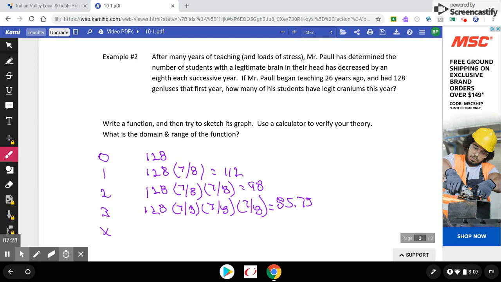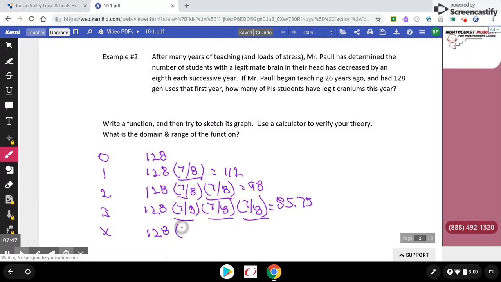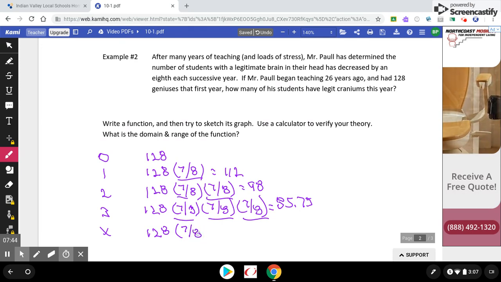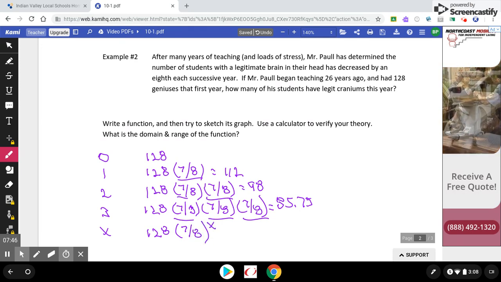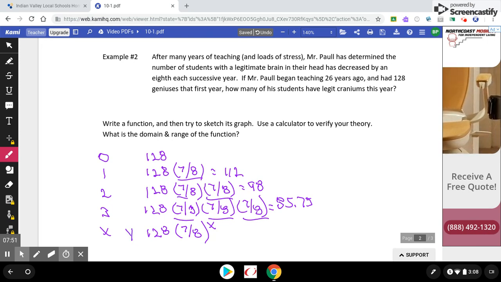So basically what we're saying, after x number of years, no matter what, we're starting off with 128. And for year 3, 7/8 cubed. For year 2, 7/8 squared. Year 1, 7/8 to the first. Well, we're doing exponents, exponential functions. So if you don't know what x is, well, that's how many times I would have written 7/8. So we just created a function that demonstrates what's going to happen with these students.